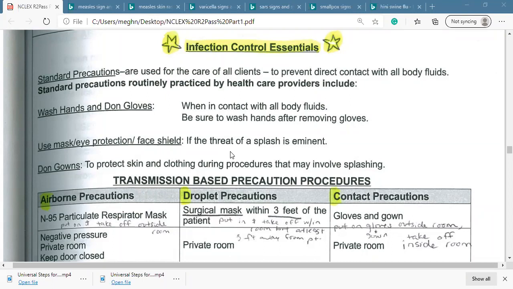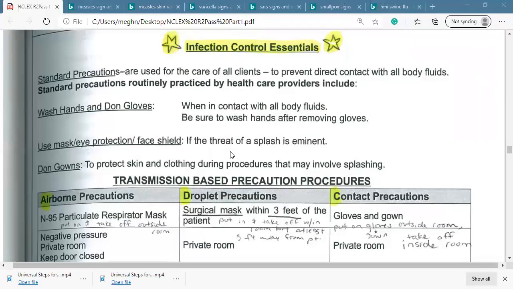deal with it. But if with the contact precaution there is any chance of blood contact or body secretion contact, at that time we have to wear the gown as well. So standard precaution with wearing the gown.